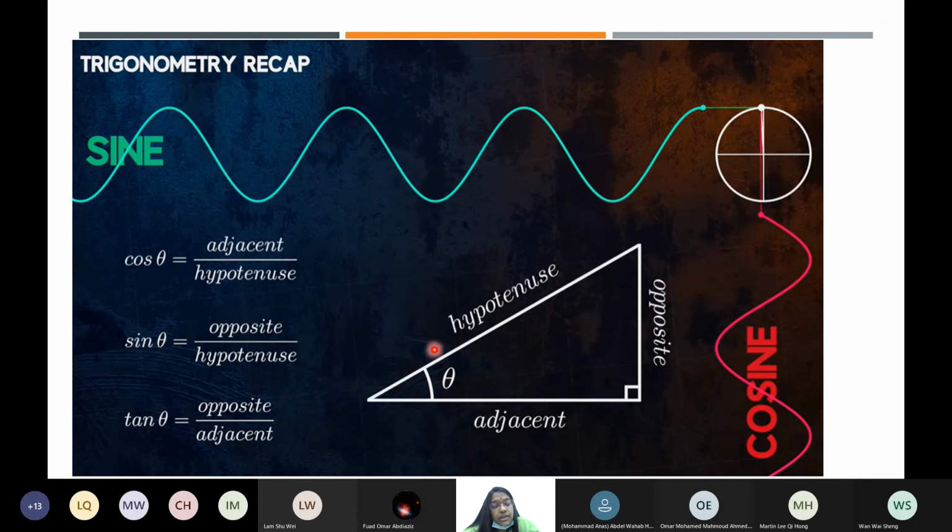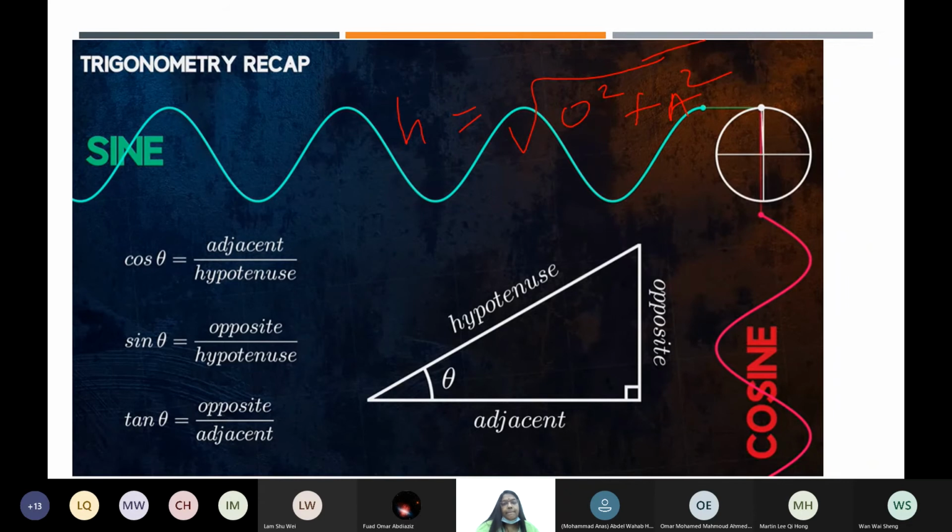You find out the tan theta first, so that you will know the theta angle. If theta is given, fine. If not, find out the theta angle, and then the square root of the square of this plus the square of this will give you the hypotenuse. Maybe I can write the equation if you don't remember. The hypotenuse is equal to the square root of opposite side squared plus adjacent side squared.